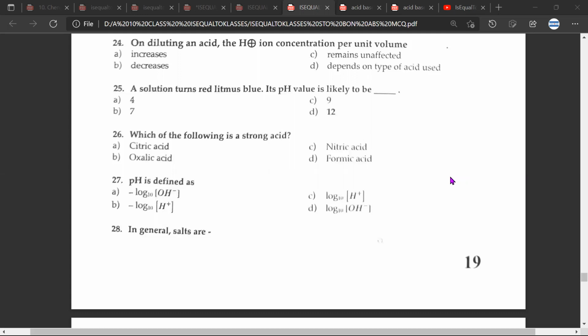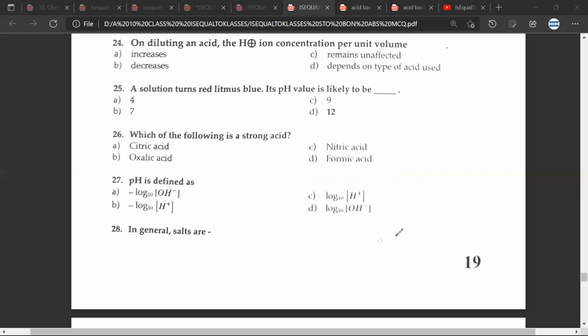So let's move on to 25, 26, 27. A solution turns red litmus blue, its pH value is likely to be. So this would be D, 12. Okay. Which of the following is a strong acid? So this would be C. Great. Then moving on to 27. 27 would be minus log of H plus to the base 10, D. So B for boy or D for dog? B for boy. Great, sir.